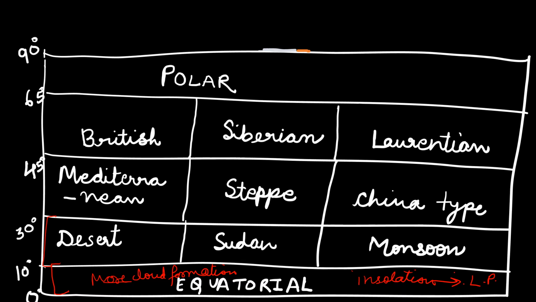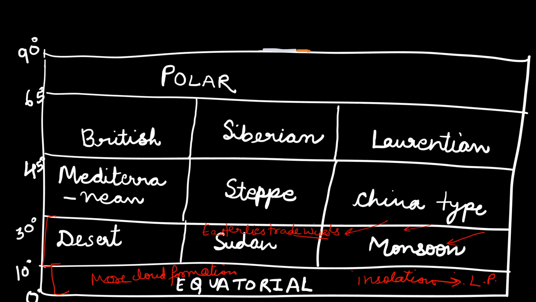The next one we have is under the latitudes of 10 degree to 30 degree. In this we have easterlies. As we know, we have the easterly trade winds in these latitudes. So what happens in the monsoonal type of climate? As we know, easterlies would blow from the east towards the west. This direction would be followed by them, east toward the west.